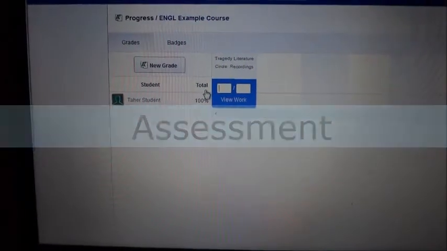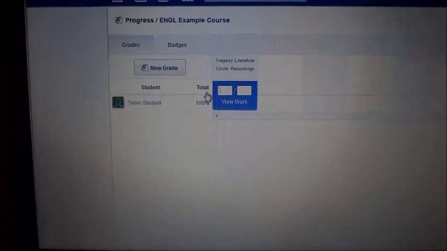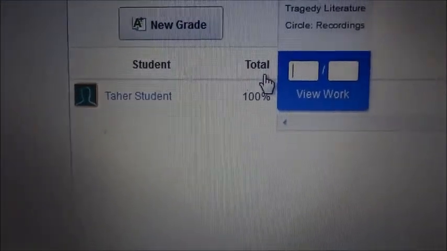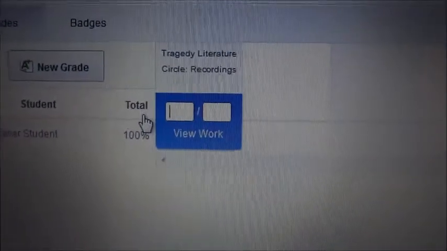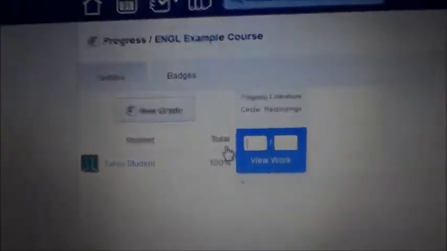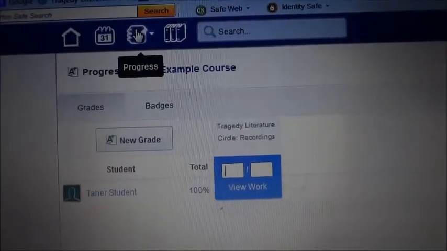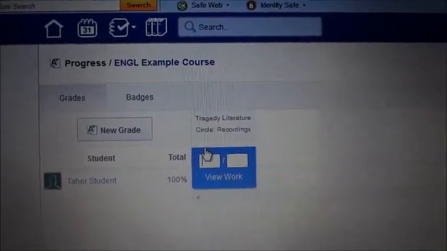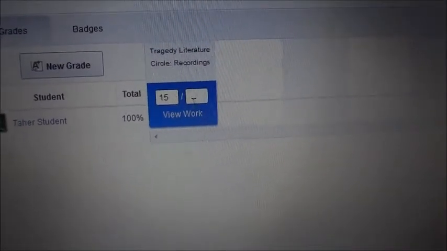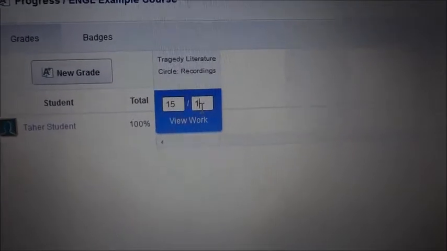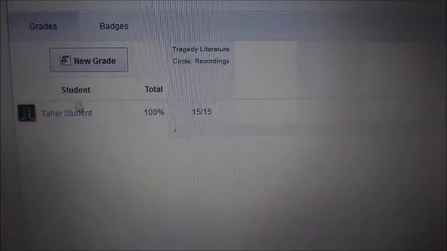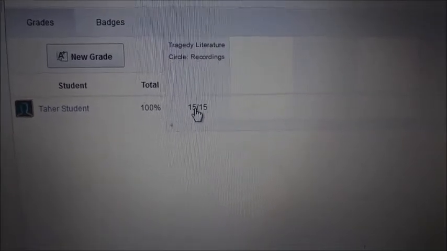I'm just going to show you in this case how you can assign your students grades. As you can see here, my student had submitted their assignment for their Tragedy Literature Circle recordings. You can find this area by getting to the progress bar, and you'll be able to find your course from there. I'm going to say that he got 15 out of 15 because his assignment was excellent. I'm going to put that in. You can see here that he got 100% on his work.